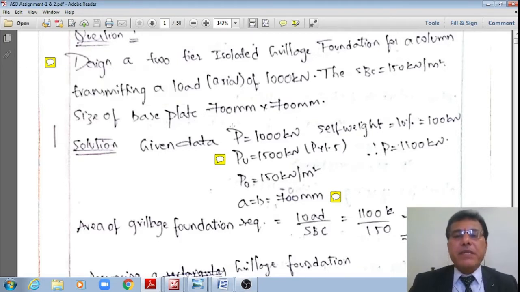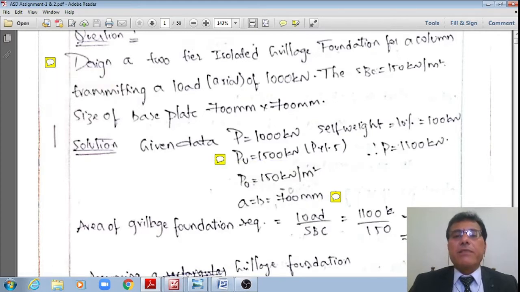Hence P is equal to 1000 kilonewton, and generally we will be adding 10% extra for self weight, 10% of 1000 works out to 100 kilonewtons. Hence the factored load Pu is equal to P multiplied by 1.5. As per IS 800 2007 Table 4, page number 29, the partial safety factor for the dead load and live load is equal to 1.5.